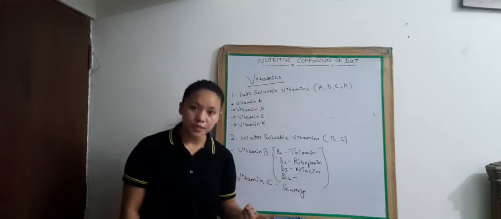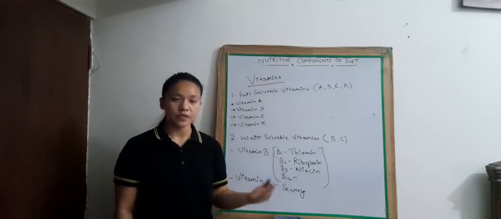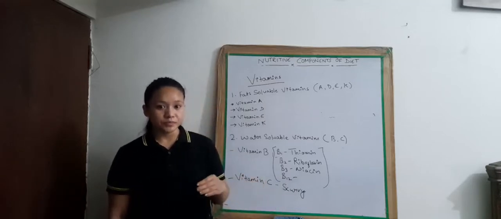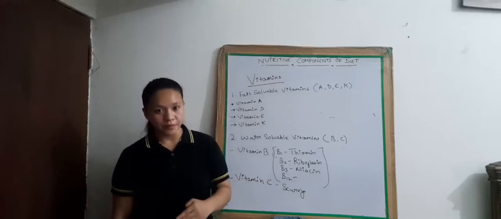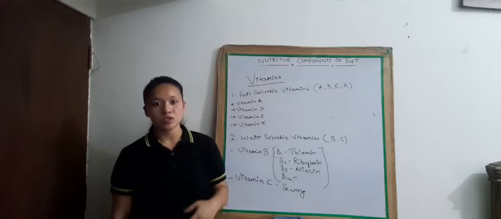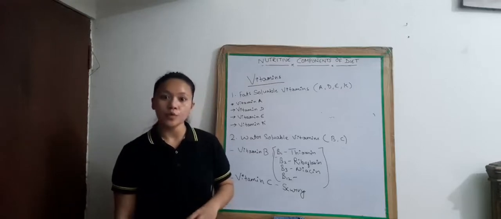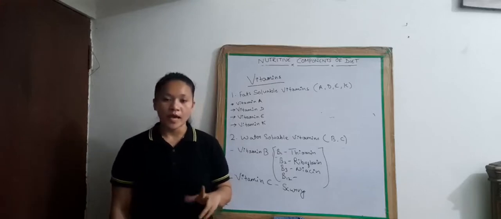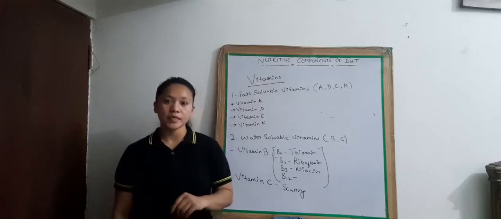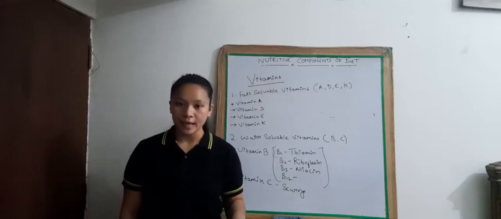Fat soluble vitamins are those which are soluble in fats, that is vitamin A, D, E and K. Water soluble vitamins are those which are soluble in water, and we need them more frequently as they are destroyed by heat. The water soluble vitamins are vitamins B and C.